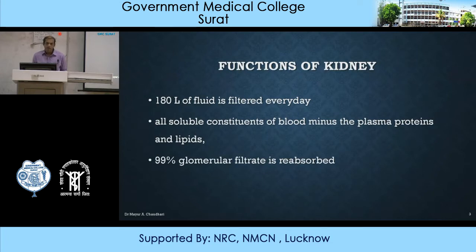Out of this 180 liters of fluid, 99% of the glomerular filtrate is reabsorbed, and only 1.5 liters of urine is produced within 24 hours. So the majority of the filtrate is reabsorbed by the kidney.